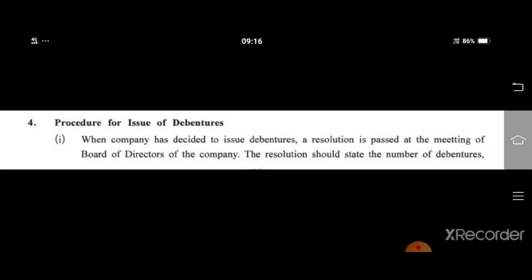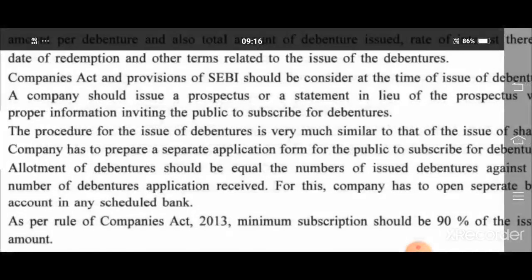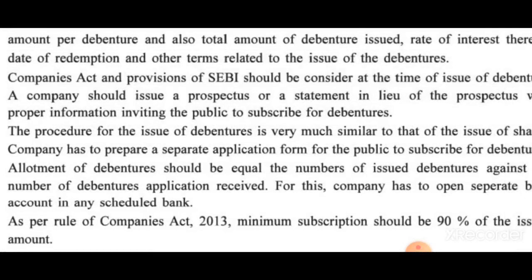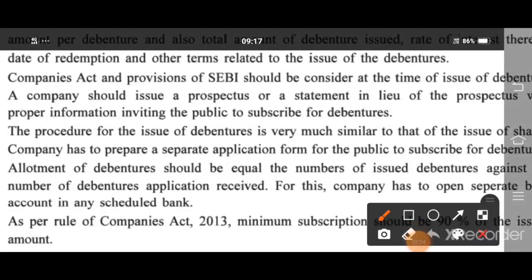Procedure for issue of debenture. It is the same as the procedure of issue of shares. Number 1, when the company decides to issue debentures, a resolution is passed in the meeting of the board of directors. The resolution should state the number of debentures, the amount per debenture, the total amount of debentures, the rate of interest, the date of redemption, and other terms related to the issue of the debentures. Then, the Companies Act and provisions of SEBI should be considered at the time of issue of debentures.